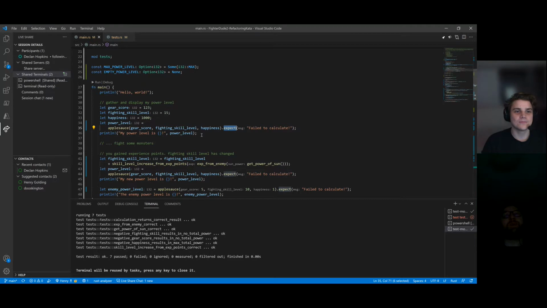In there. It's kind of a philosophical issue as well, right? Because if we were looking at this in real life, we would probably be thinking, well, actually, now that we've discovered that it would just crash if this was an invalid power level, we probably don't want that to happen, right? No players like their game to just crash. But in the context of this refactoring, we're just trying to restructure the code without changing any observable behavior.